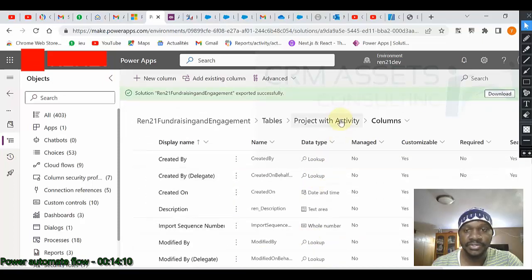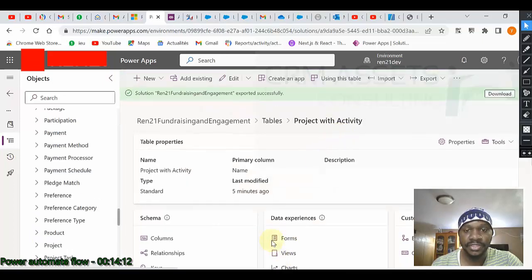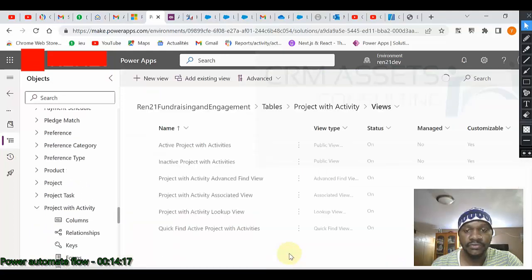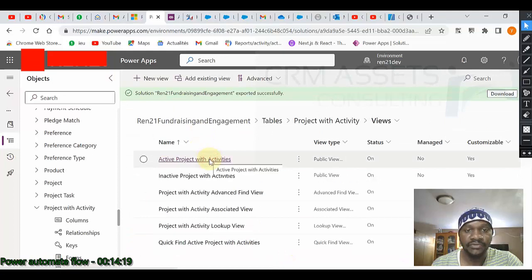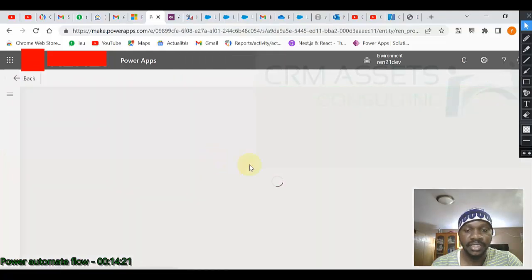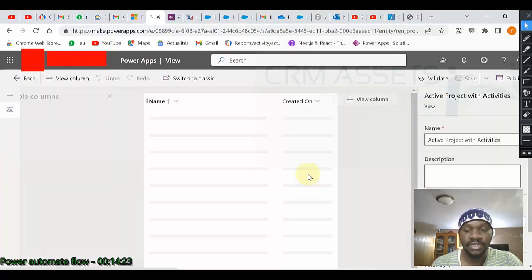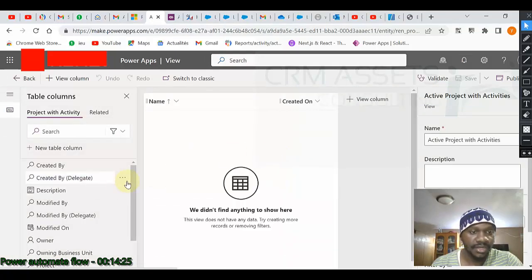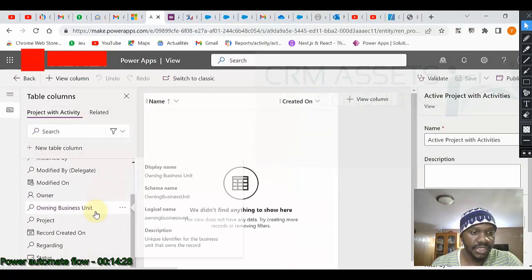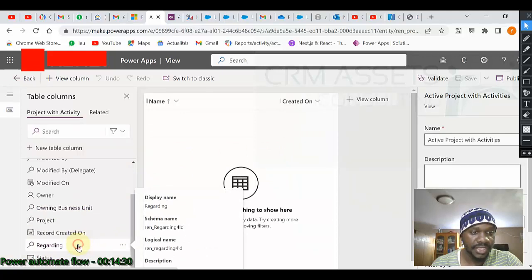Now let us work maybe on the view, active project with activity, in order to add our column on the view. We can add the regarding.